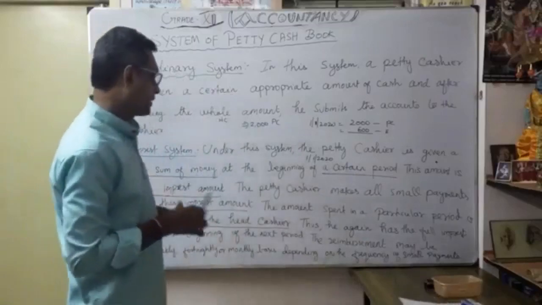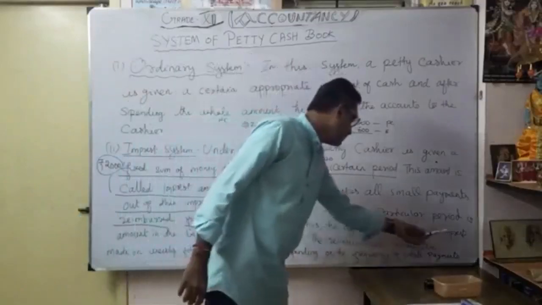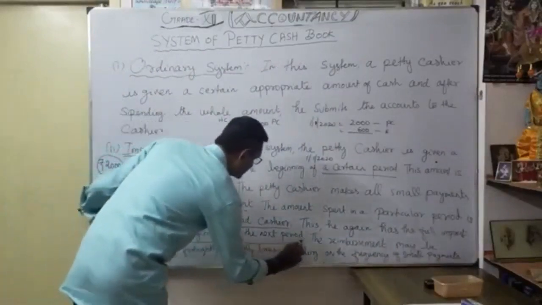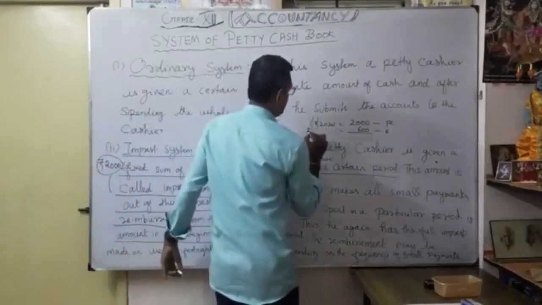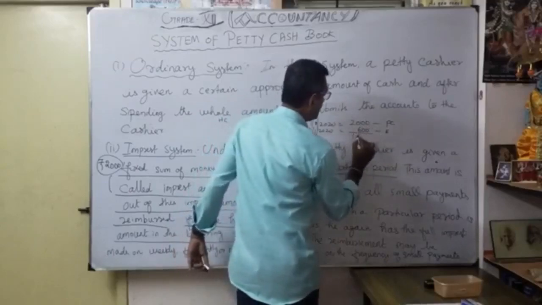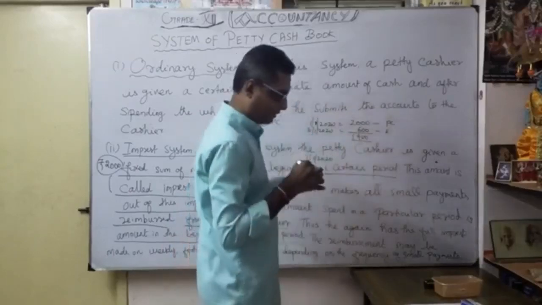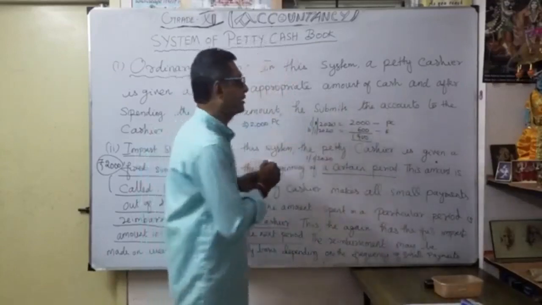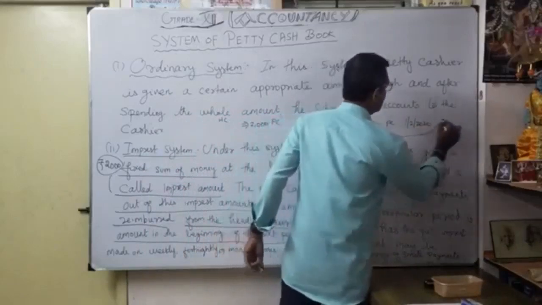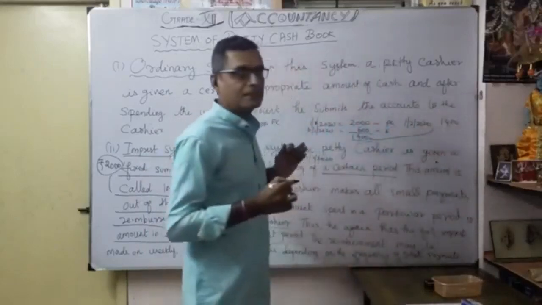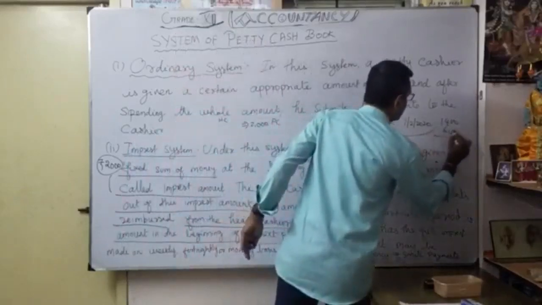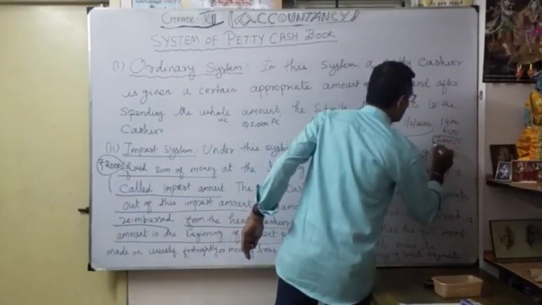Thus, again, he has the full imprest amount at the beginning of the next period. So we want to close on 31st January 2020. This is the amount of expenses. The balance is 1400 with the petty cashier. Again, you want to maintain it for the next month, for example, 1st February 2020. He is having only how much? 1400. Again, the chief cashier gives money to maintain the imprest account. How much does he have to give again? 600, to maintain 2000 rupees again.